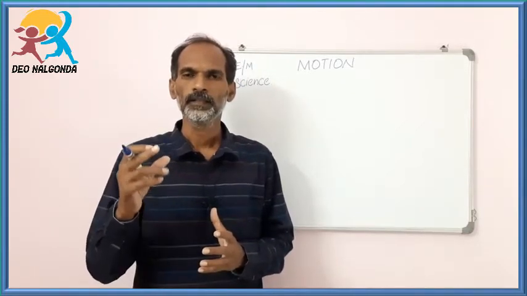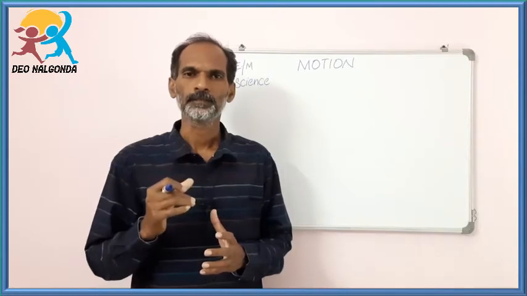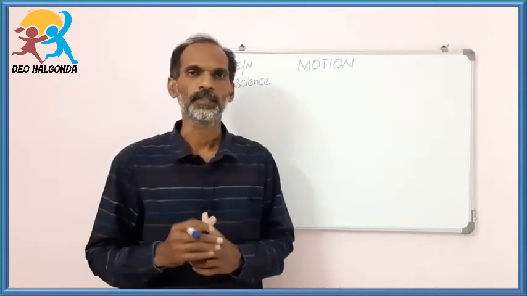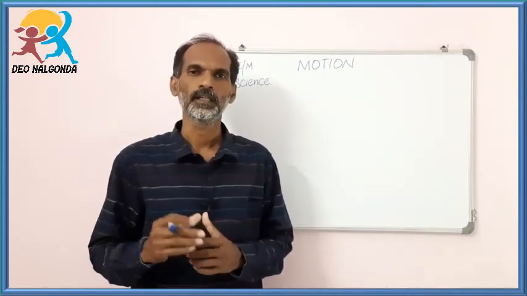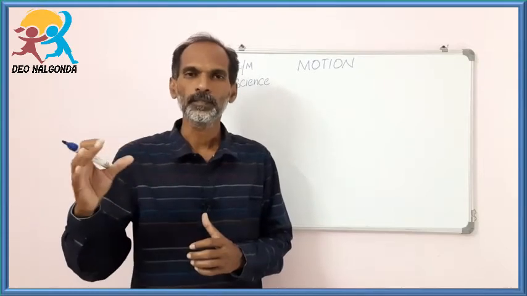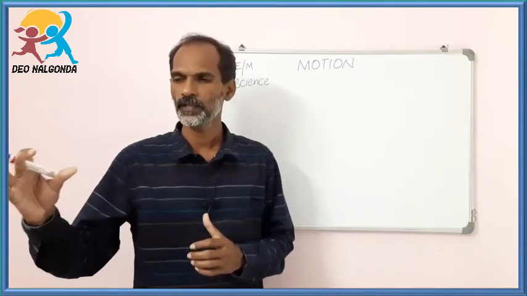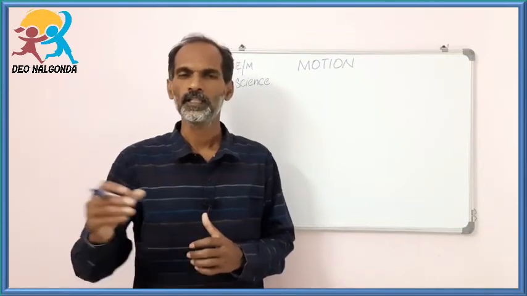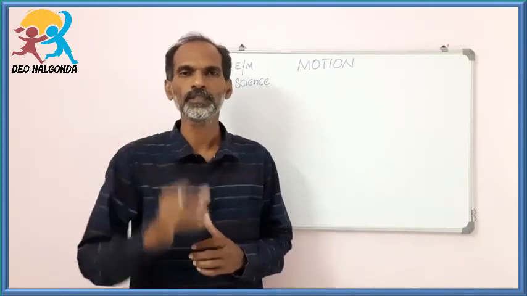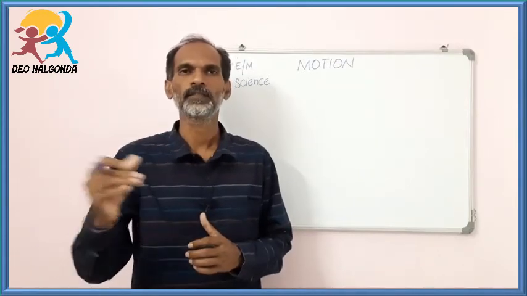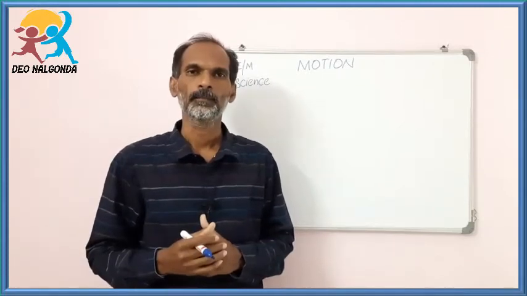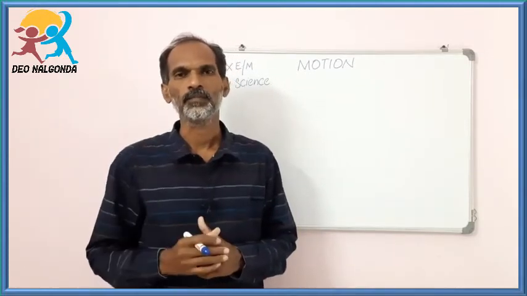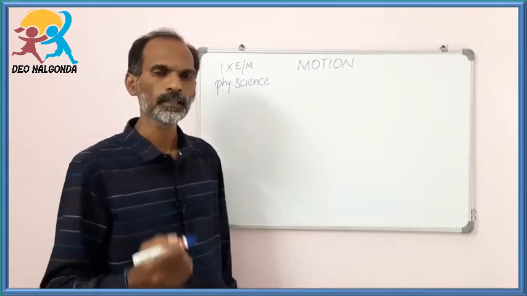It means whenever we talk about this kind of thing, the observer is a very important thing. The person who is observing the object is the important thing. Here I am observing the object on the right side of my hand, but at the same time the student standing opposite to me feels that it is his left hand side. My answer is correct and his imagination is also right, but the observer is the most important one. To understand this, we will discuss another example.